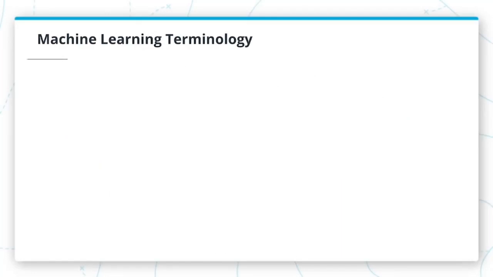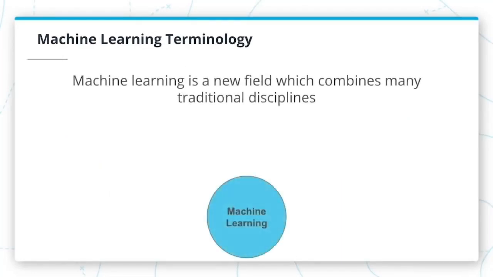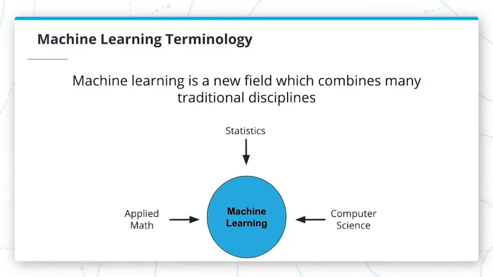The machine learning field has seen rapid and recent growth. As you start on your machine learning journey, you might see related but different definitions of the terms we will use in this lesson. This is because machine learning is a new field at the intersection of statistics, applied math, and computer science. Each of these fields might have a slightly